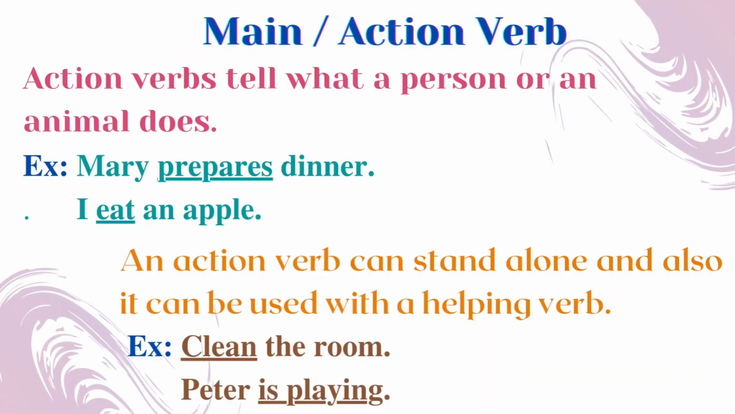Now let's see the functions of main verb or action verb. Action verbs tell what a person or an animal does. Look at these that tell what a person is doing. For example, Mary prepares dinner. I eat an apple. Here, the verbs prepares and eat tell what a person is doing.